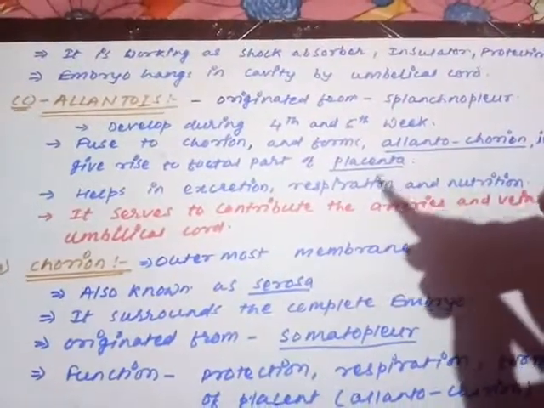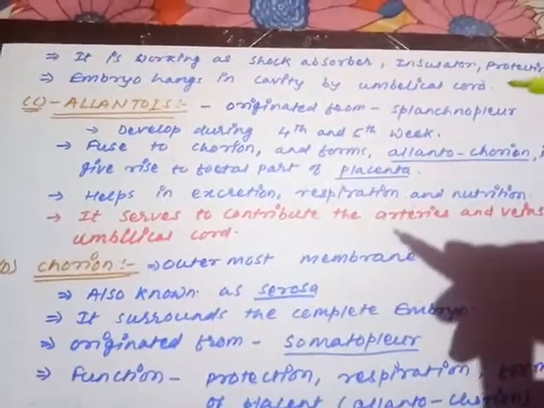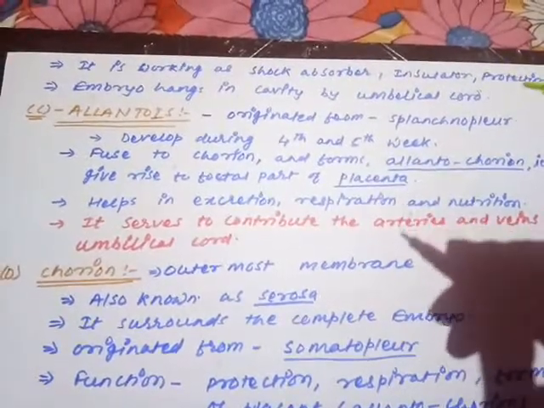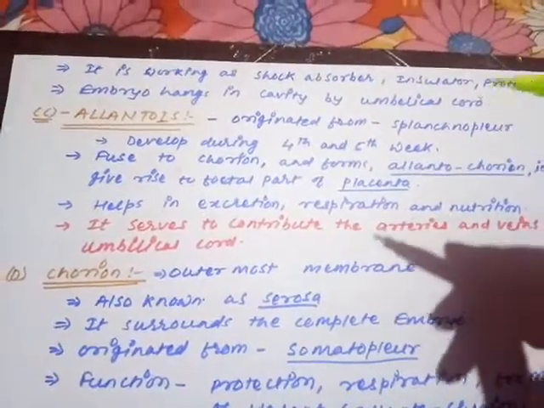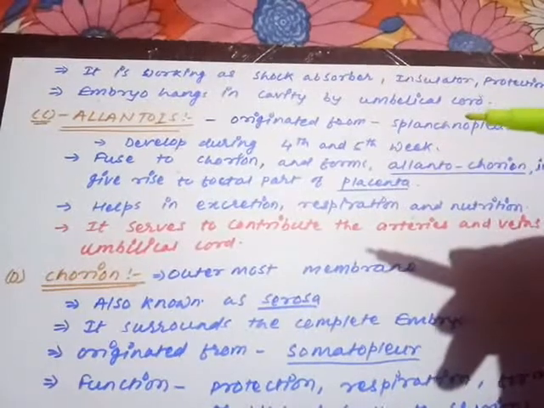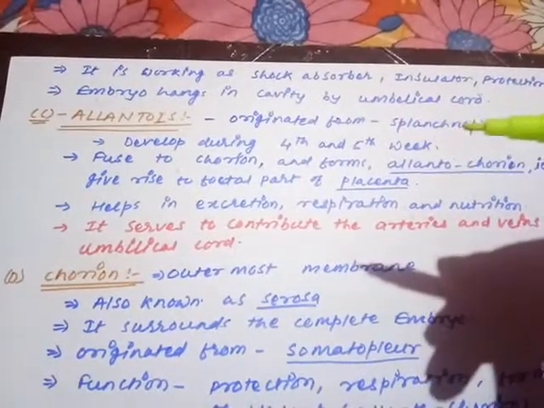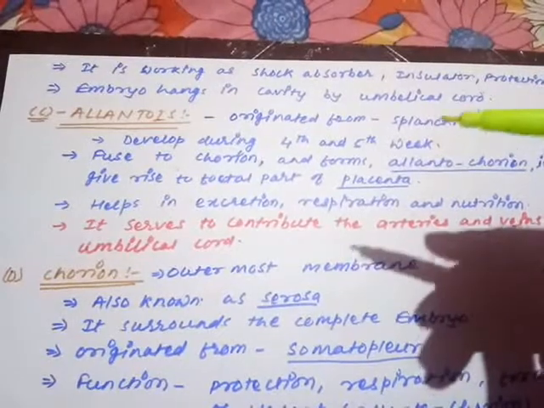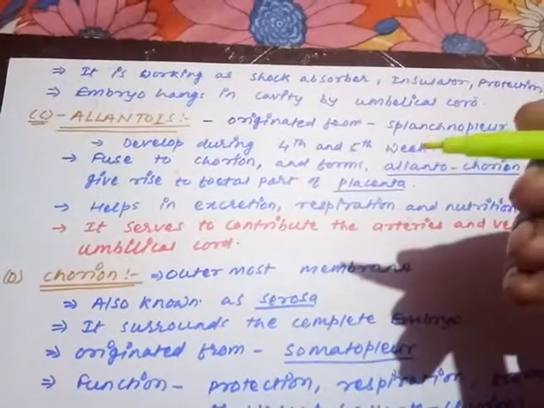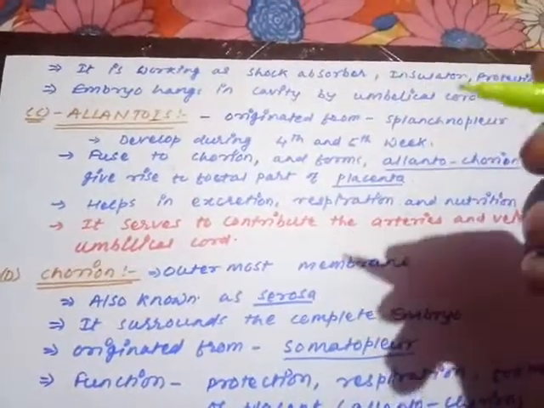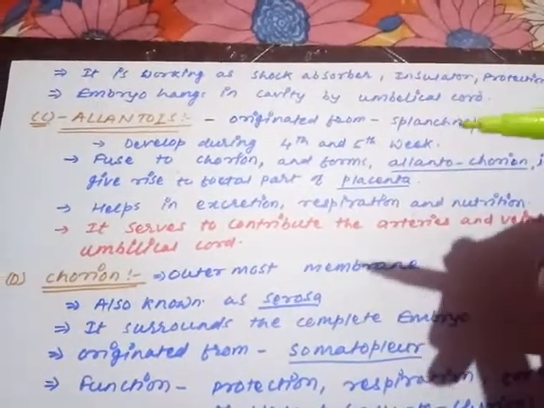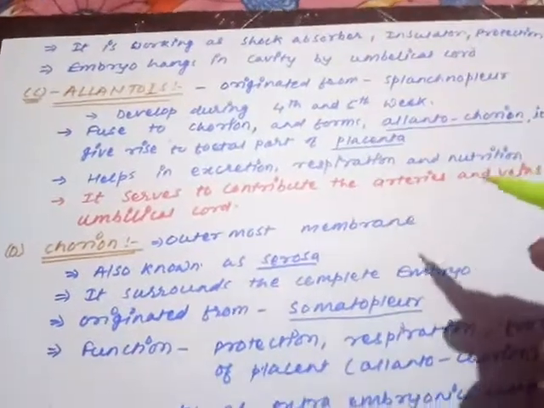Remember, my dear child, one very important question is there. The amniotic fluid plays a very important role in the identification of fetal disorders and fetal sex. We'll discuss it in the next chapter. This amniotic fluid has all the biochemical materials present in the body of the fetus. So at the time of neonatal detection of the fetus, if any disorder is present, or sometimes to detect the fetal sex, the amniotic fluid is drawn out. That process of detection of fetal sex and neonatal disorder is called amniocentesis. So you have to take care of that.